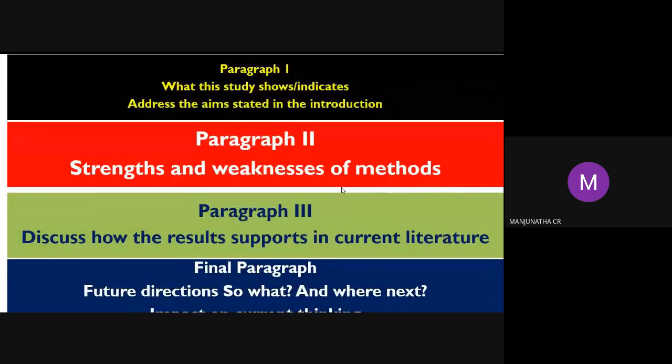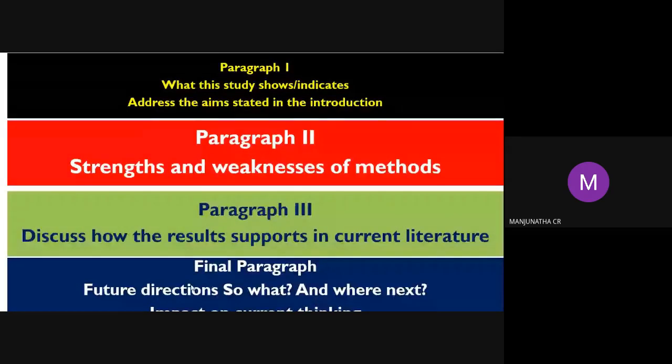See what the last conclusion contains. In the paragraph, explain what this study shows and indicates. You can also explain the strengths and weaknesses of the methods. Paragraph 3, discuss how the result supports the current literature. And the final paragraph contains future directions: so what, where next, and impact on current thinking. Today you can take a recent paper, select it, and study it. Future direction is also very important.